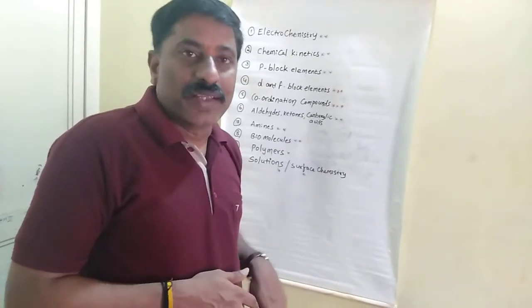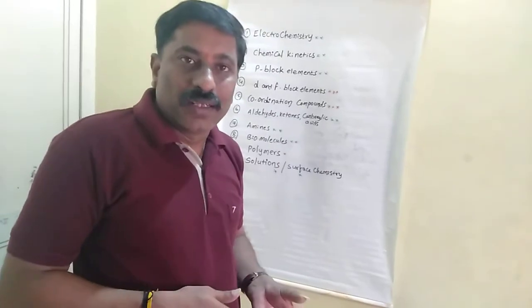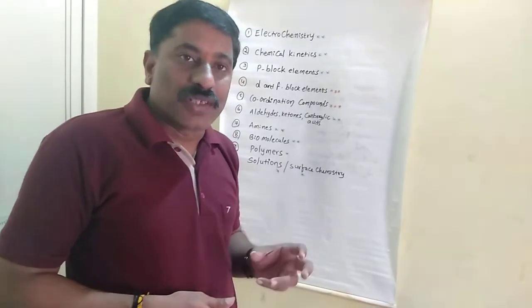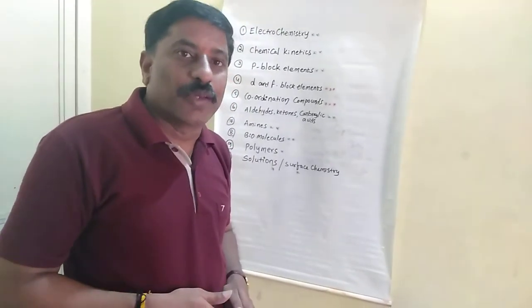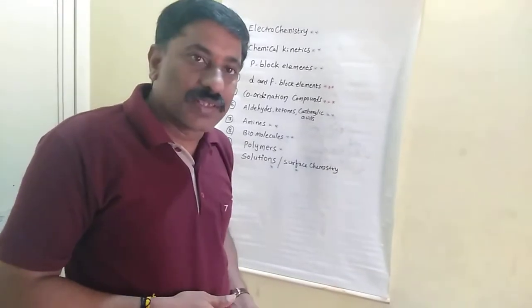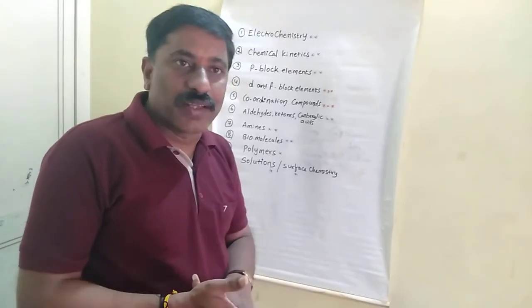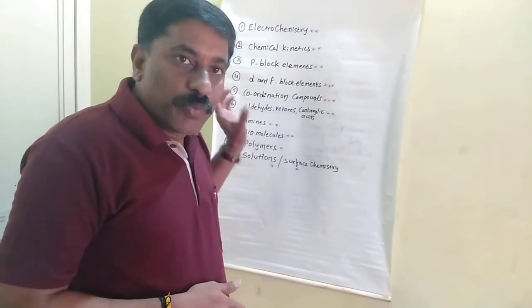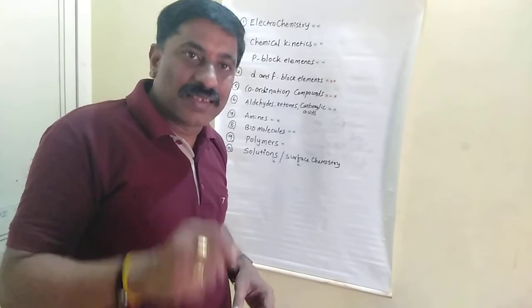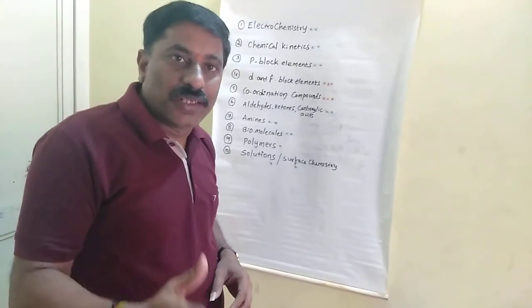In another video I discussed how to score minimum 60 plus from the first year chemistry syllabus. Just check that one also. So from the chemistry part, from first year and second year, if you prepare in this manner, you can easily gain 130 to 140.